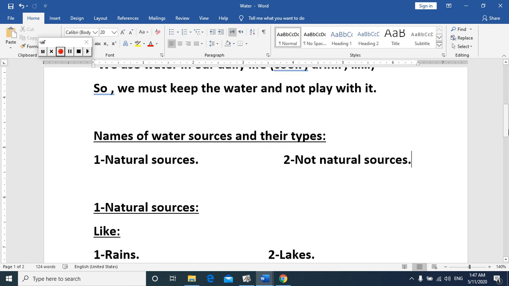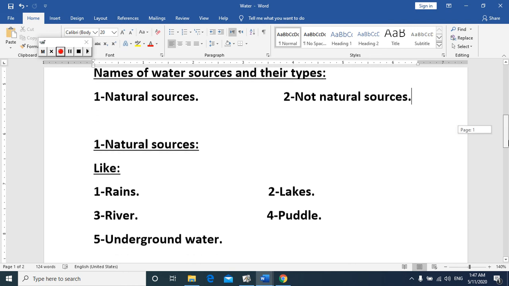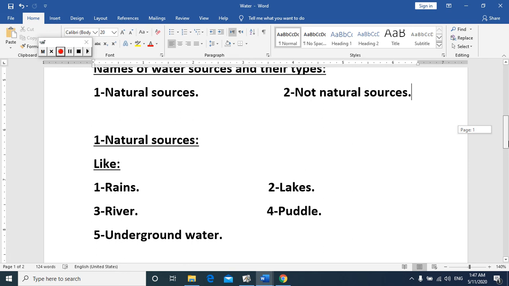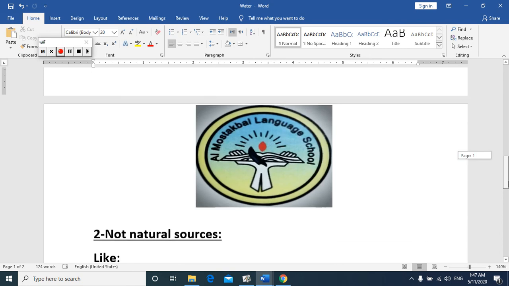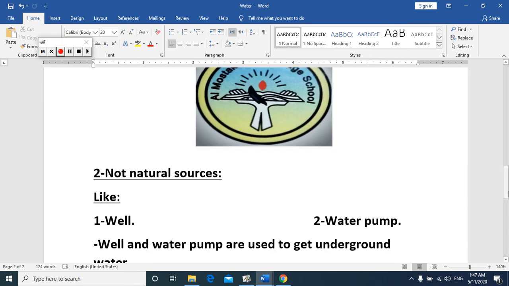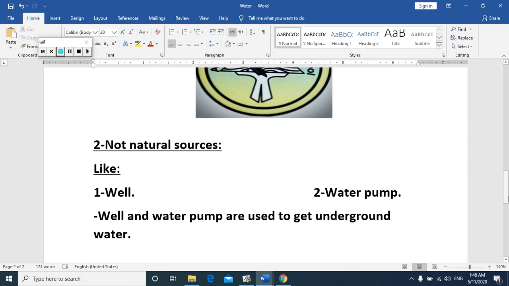The first type, natural sources like what? Number 1, rains. Number 2, lakes. Number 3, rivers. Number 4, puddles. Number 5, underground water. The second type, not natural sources like well and water pump. We said that well and water pump are used to get underground water.